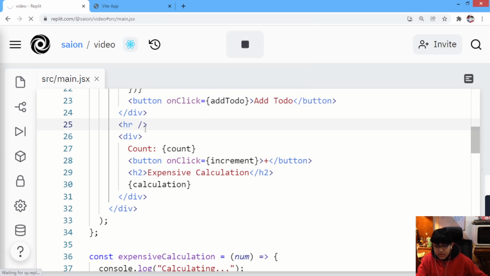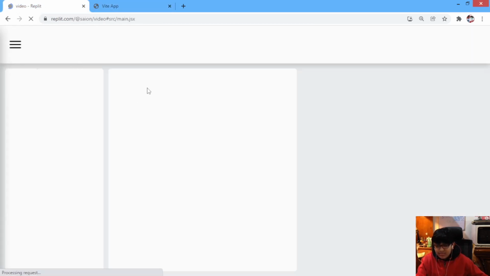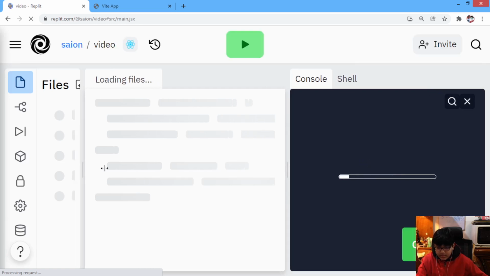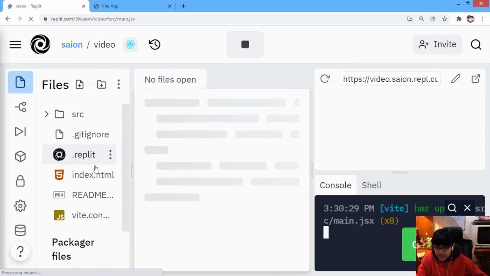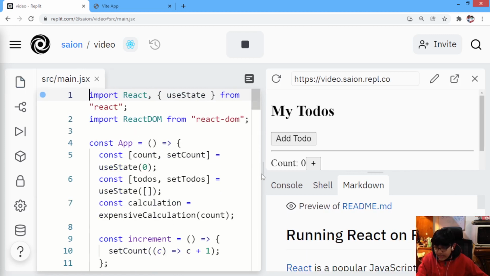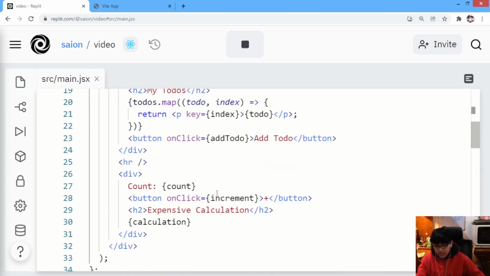Let's reload this. Then we were just adding a horizontal rule. Let's go on main.jsx. Yeah, here we are. Finally, now it's all set. Okay, sorry about that trouble, but this could have crashed my video.